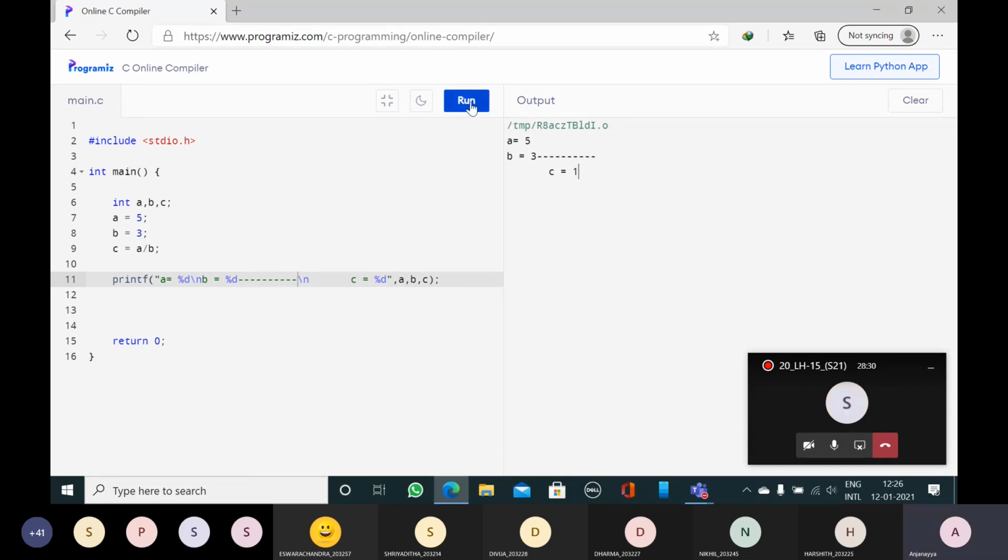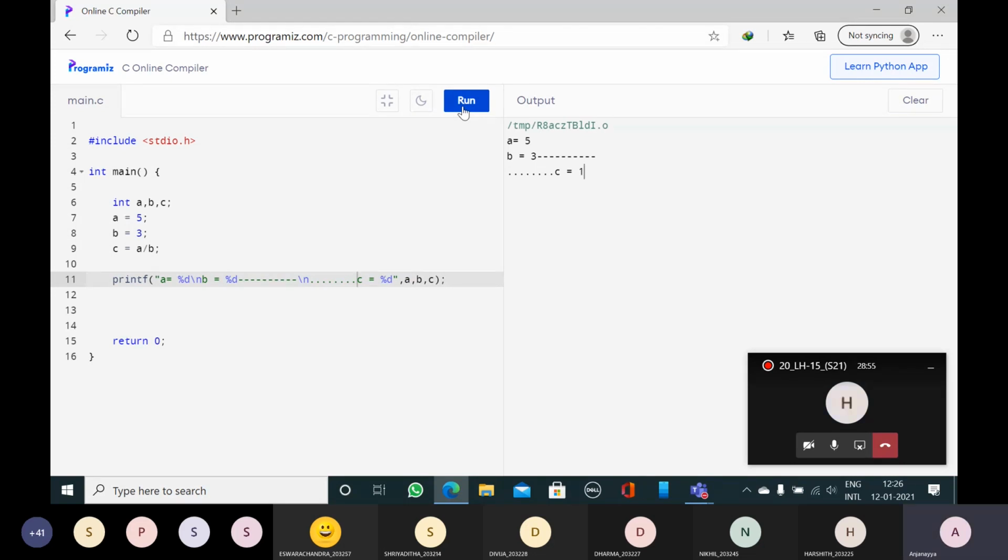Now you can see that minus. Space you cannot see on the screen. Understood? Now here after slash n, if I put dot, then dot is displayed onto the output screen. But space is not visible.